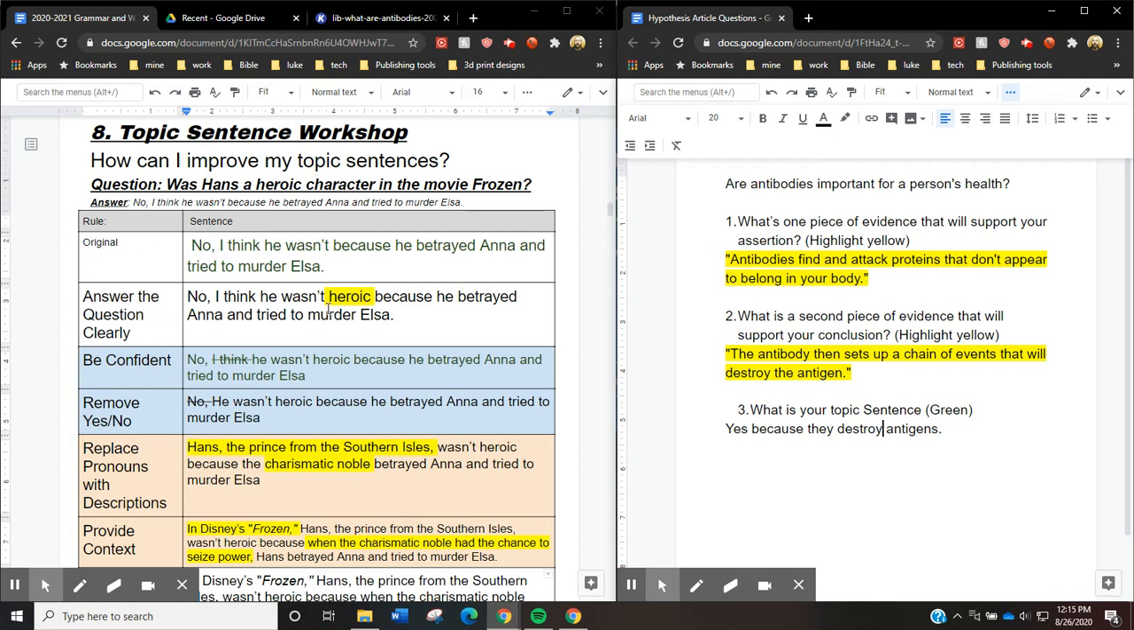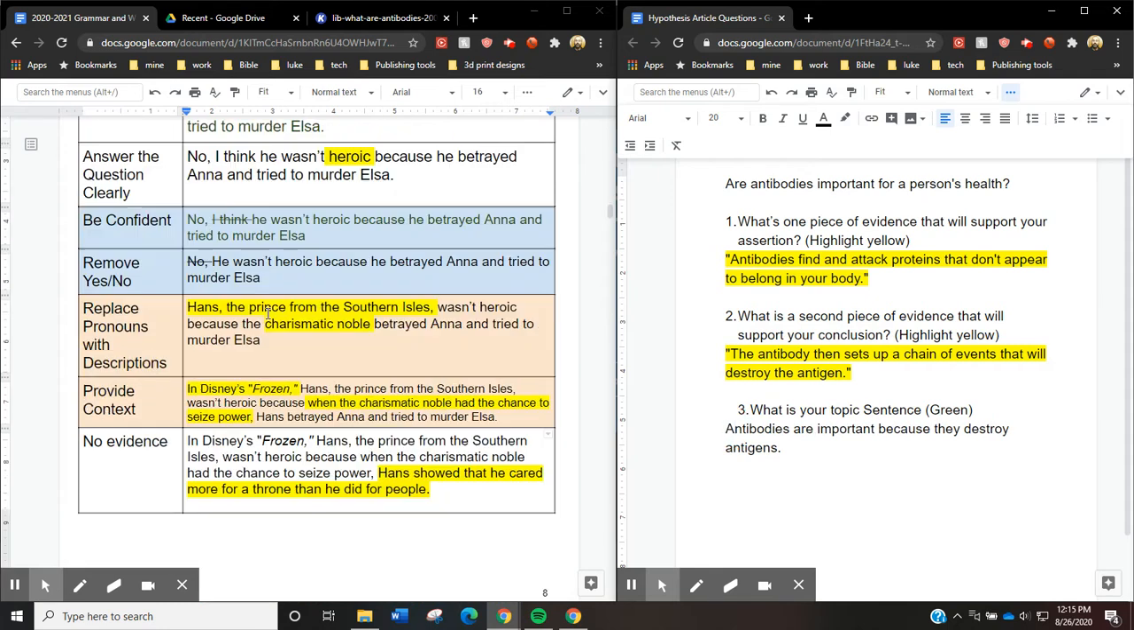Answer the question clearly. Oh, I didn't even write down what I'm talking about. Yes, because they destroy antigens. That's sort of clear. That ain't bad. All right, let's see. Be confident. No, I think it's good. I didn't put I think. Remove yes or no. Well, actually, no, I didn't write this clearly. Yes, antibodies are important because they destroy antigens better. Remove yes or no. Oops. Antibodies are important because they destroy it.